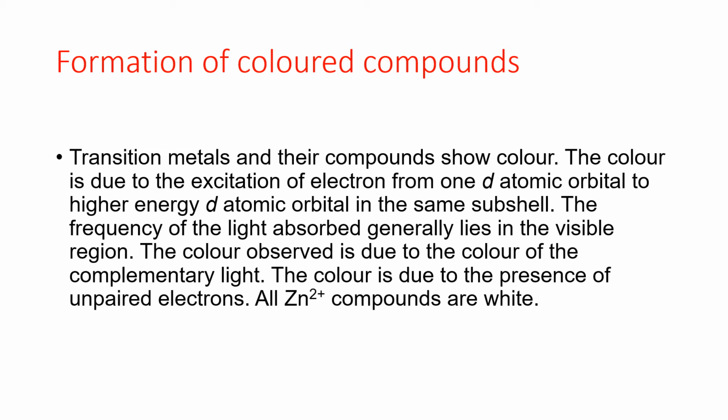If the energy or wavelength falls below or beyond 400 to 700 nanometers, their electrons can undergo excitation but do not show any color. So if the excitation energy is between 400 and 700, then they can show color.